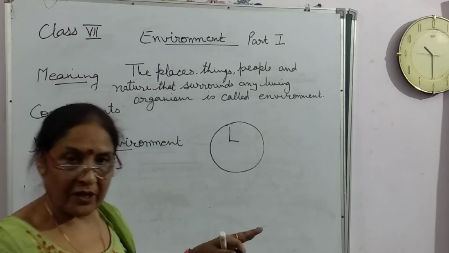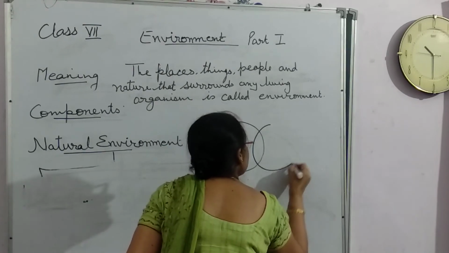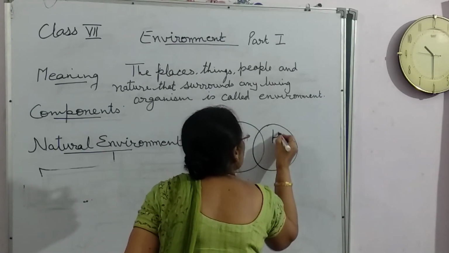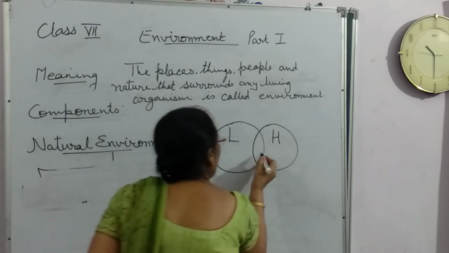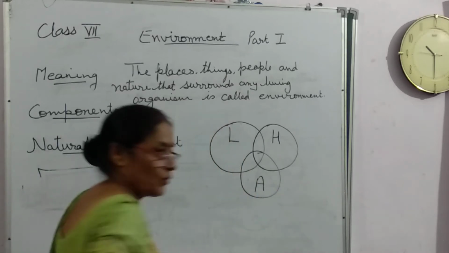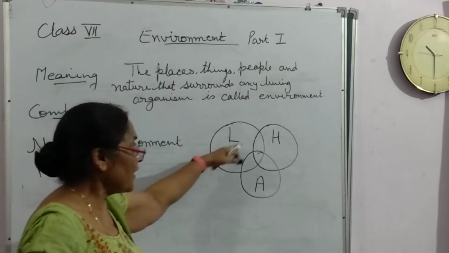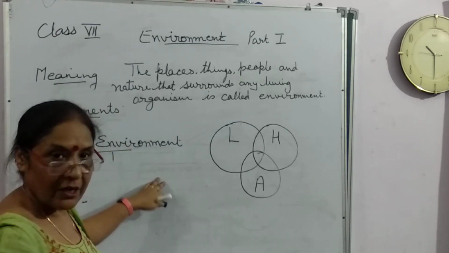This is lithosphere, the hard surface of the earth, and this is hydrosphere, all the water bodies on the earth, and this is atmosphere. These are the three important domains of the earth in the natural environment.